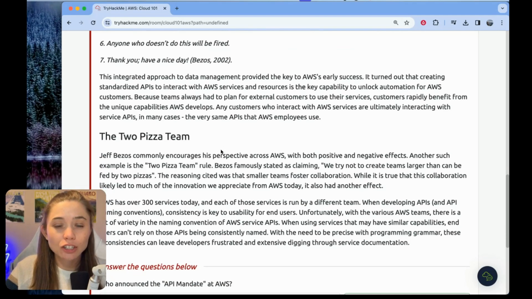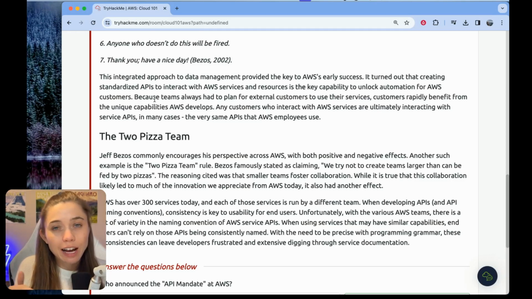So this is saying Jeff Bezos said from the very beginning, as these different teams in AWS were building out their systems and designing their systems, they had to design them in such a way that external entities could interact with them via a traditional API. Then it says, it turned out that creating standardized APIs to interact with AWS services and resources is the key capability to unlock automation for AWS customers.